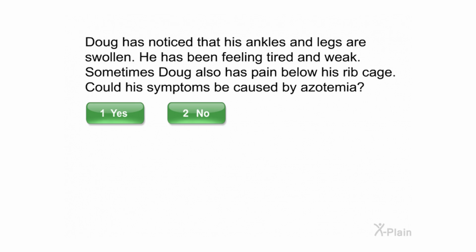He has been feeling tired and weak. Sometimes Doug also has pain below his rib cage. Could his symptoms be caused by azotemia? Select yes or no.